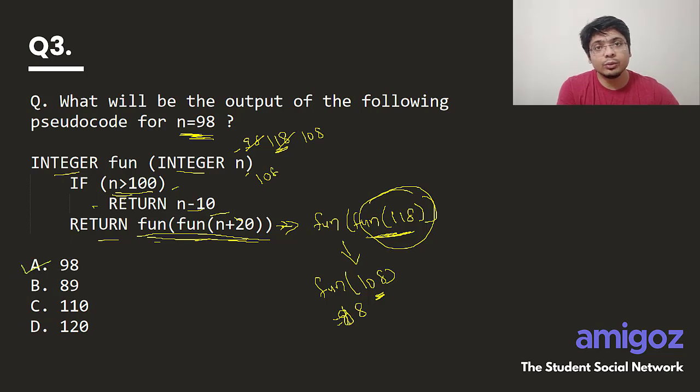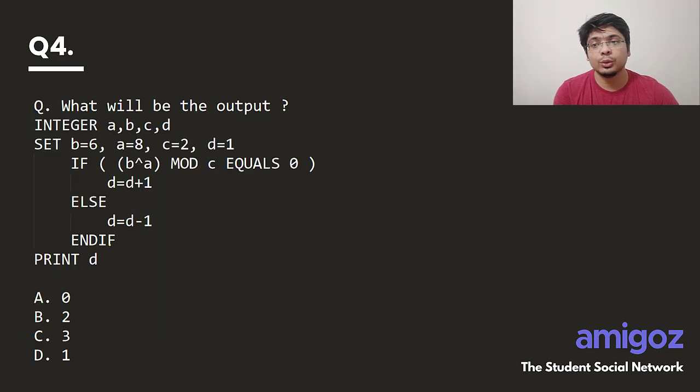Okay, so this is what we have to do here. This function will get called twice. Every time we check against 100, and if it is greater, we are subtracting 10. That's why 10 will get subtracted twice. Hence the output will be 98. I hope that it is very clear to you. Please ask your doubts in the comments if you do not understand anything. Let's go ahead and check the fourth question.